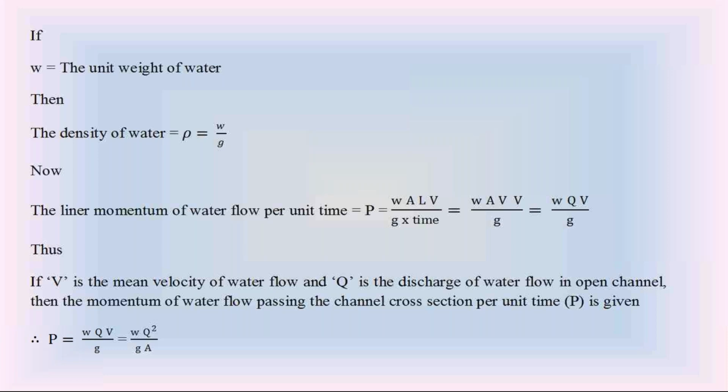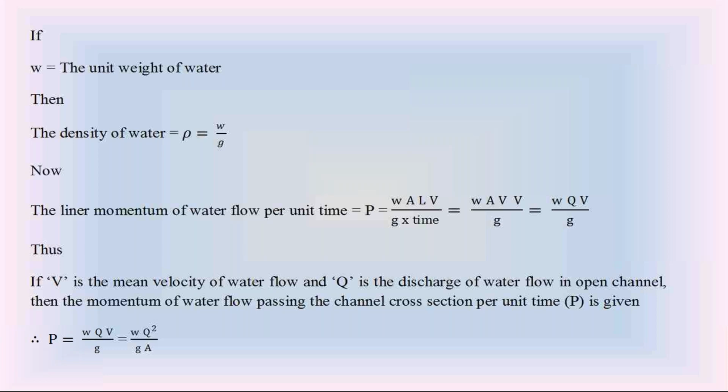I hope you know the relationship between the unit weight of water and density of water: the unit weight of water is equal to density of water into acceleration due to gravity.